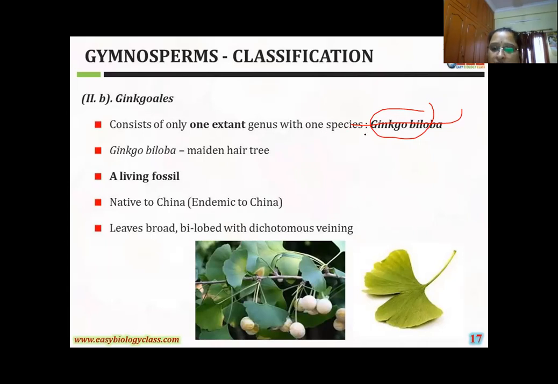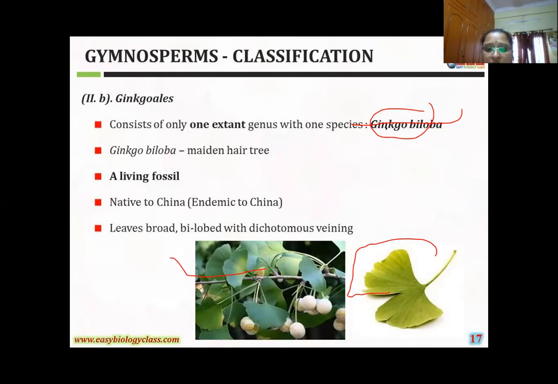Observe, this is a Ginkgo biloba leaf and this is the plant structure. Midrib and veins are present in this one, but this is a very important living fossil. In a competitive exam, if asked which one is the living fossil: Ginkgo biloba, class Coniferopsida, order Ginkgoales. This one is a living fossil. Regarding its native place, girls, it is not an Indian plant. It is endemic to China.